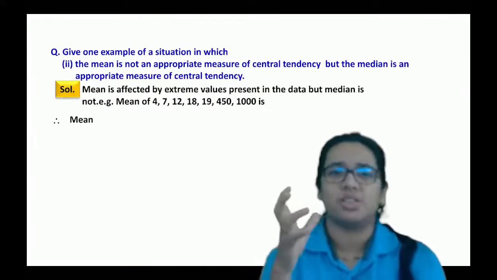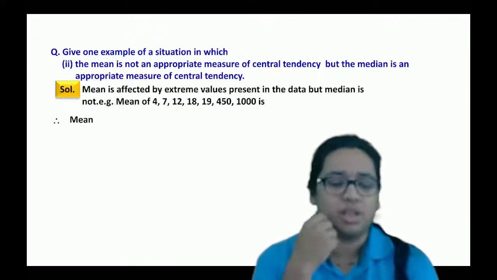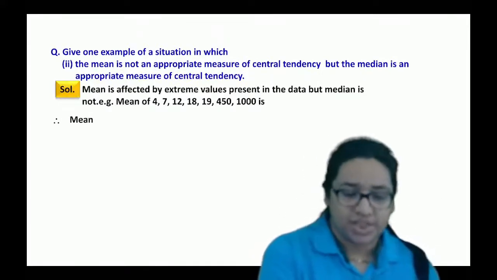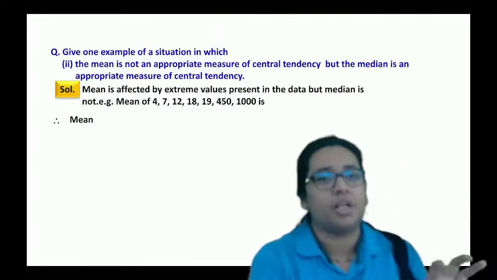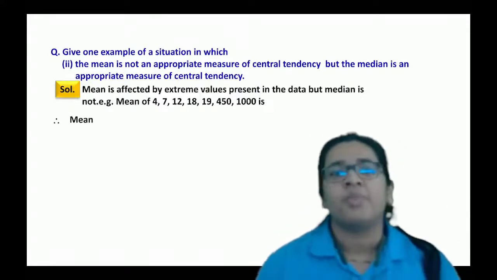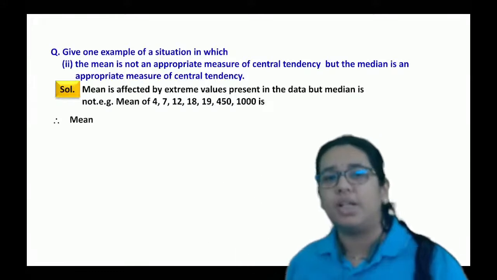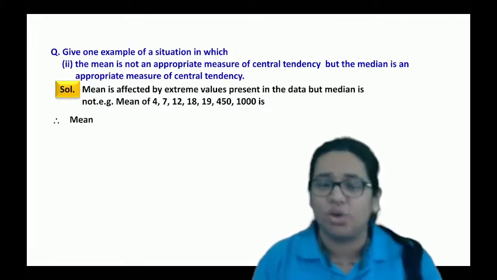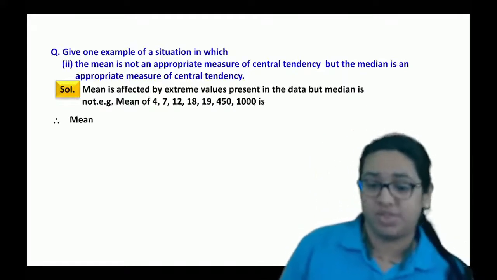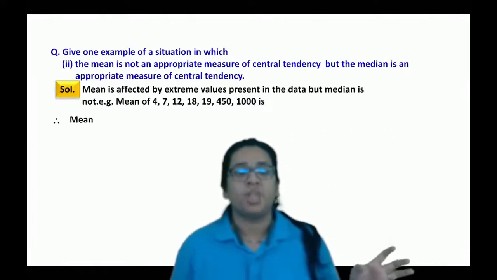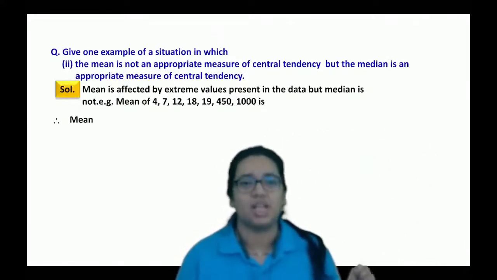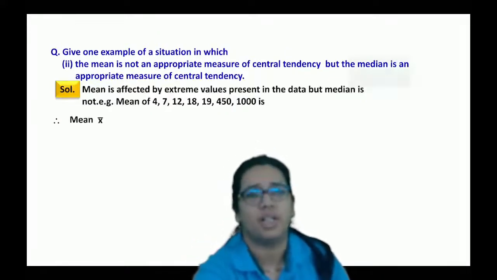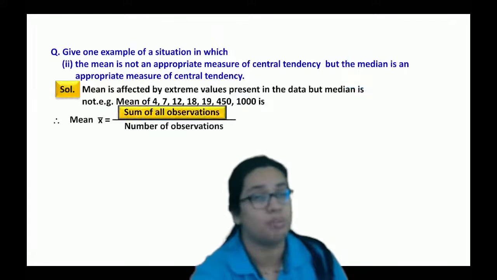For that, we just have to check whether that central tendency will get affected by fluctuations or not. We know that mean is affected by extreme values present in the data, but median is not, because last time we checked for median, right? If you change the last two values, that is 4, 7, 12, 18, and so on. What will be the mean here?